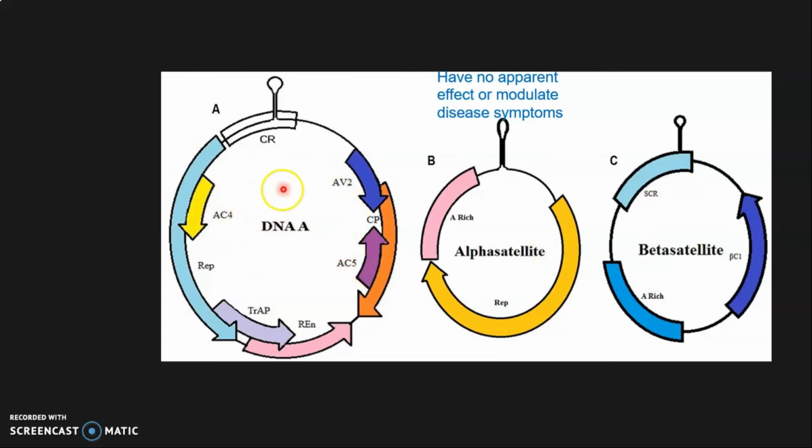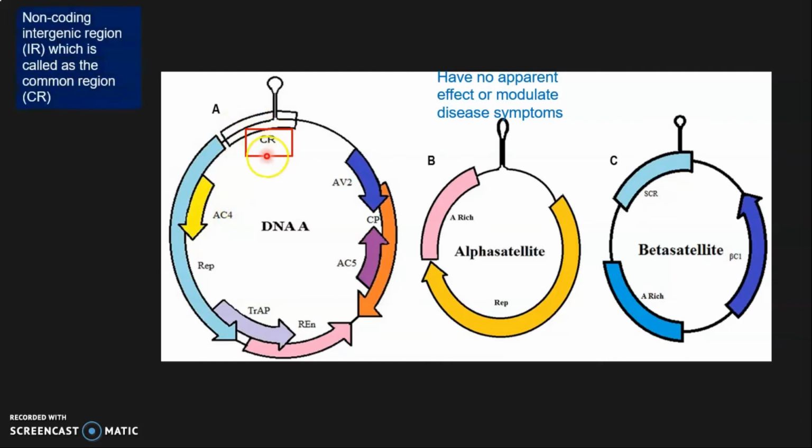So what are the functions of these ORFs in the main genomic component? First, this CR is the common region, and this is just a non-coding intergenic region. It is non-coding, so it has no high functions in symptom development, but maybe other functions.